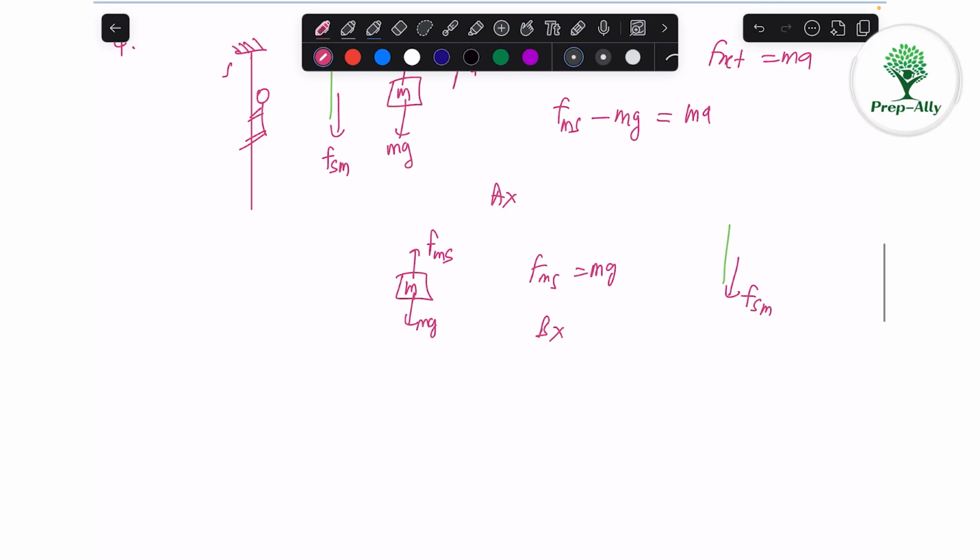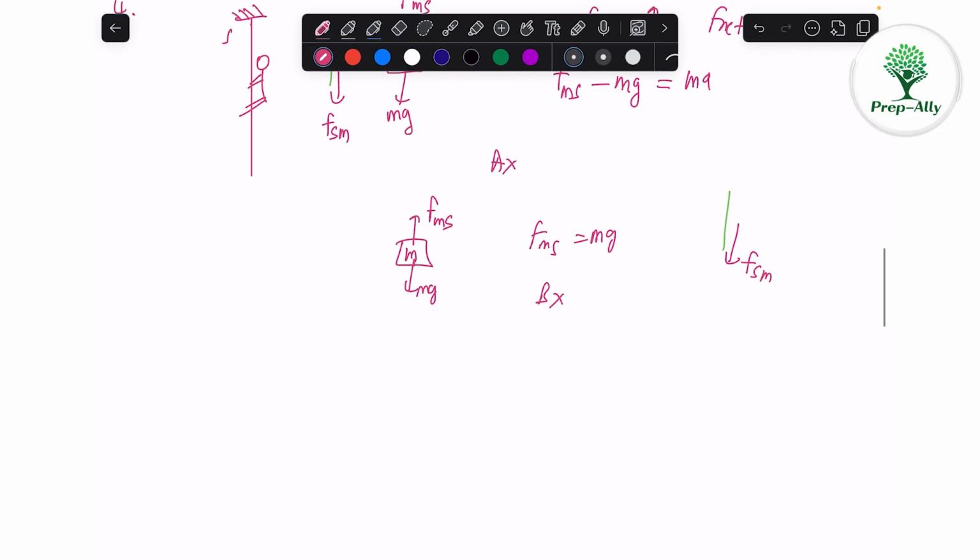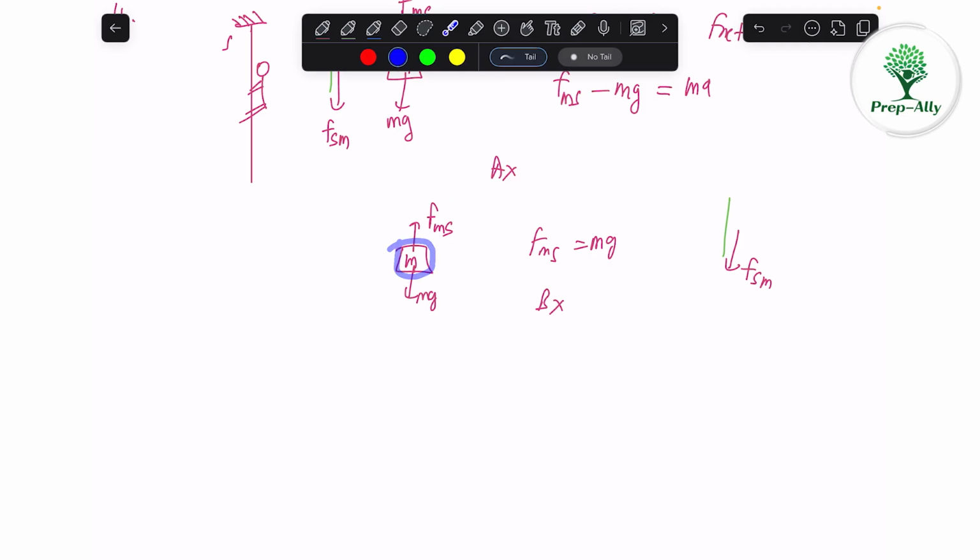When the monkey is slowly climbing down and descending on a rope, the force applied by monkey on a rope is frictional and is in upward direction. So when a monkey is slowly climbing down, if it is moving very slowly, that means acceleration is zero. That means net force is still zero. That means the frictional force on the monkey due to string is in upward direction, and they are saying the force applied by monkey on a rope is frictional and in upward direction. So we need the frictional force by monkey on a rope. We can say that this is the frictional force on string due to monkey. It is in downward direction, and they are saying it is in upward direction, so that is wrong. So C is also wrong.